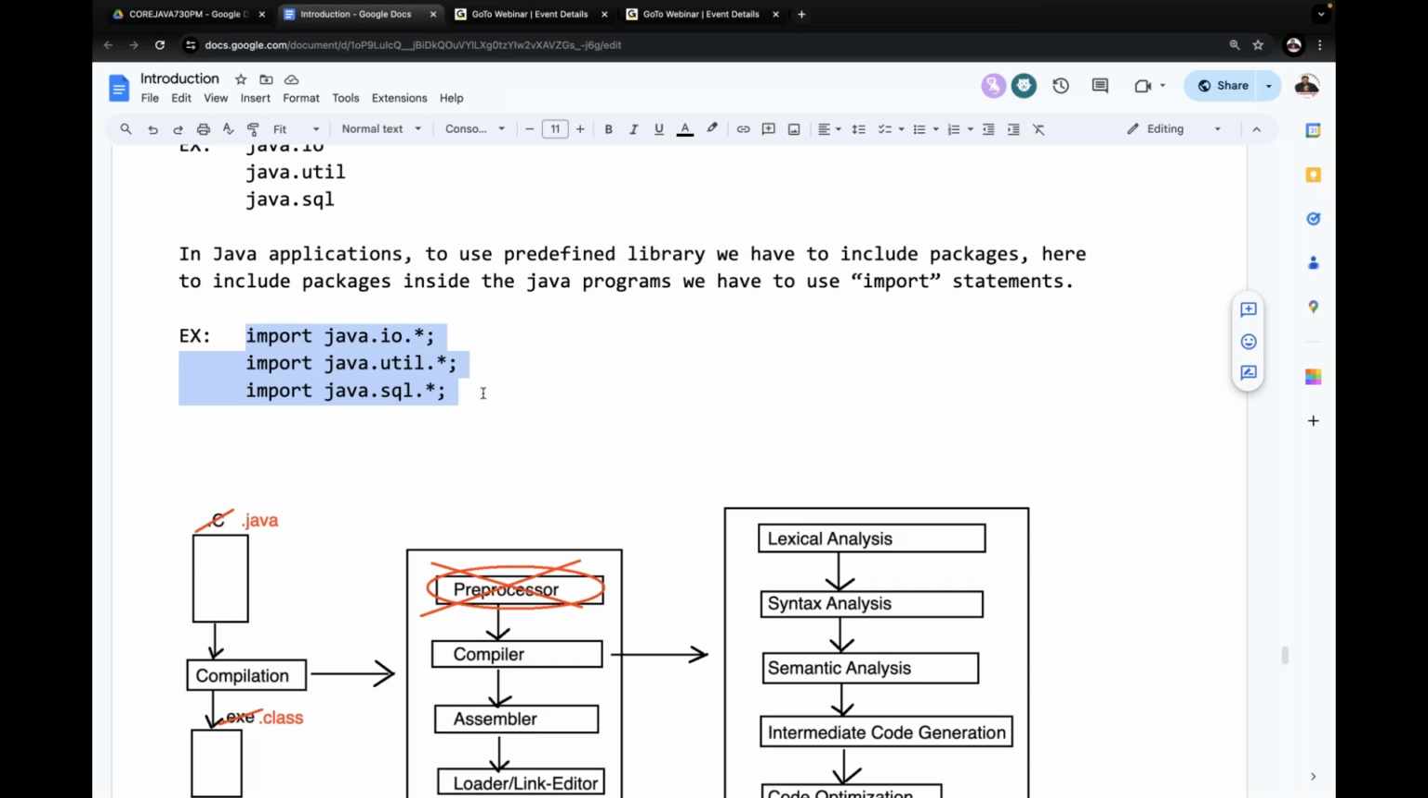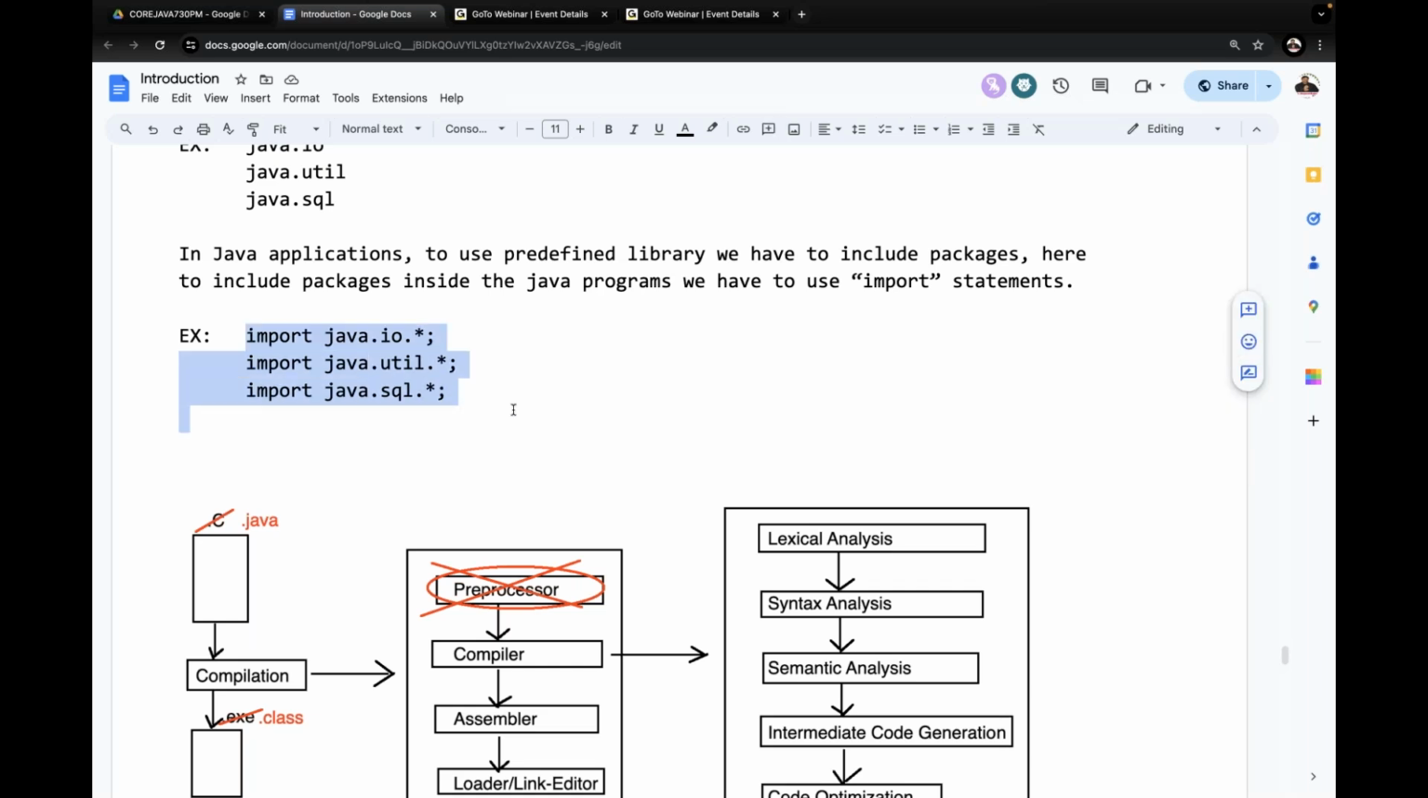Right, sir. Try to understand my point here. Once again, I'm explaining this Java part. C and C++ part is namesake only. But our required topic is Java. In Java, if you prepare a Java program with the import statements and compile it, then the compiler will perform some activities. What activities will the compiler perform there?